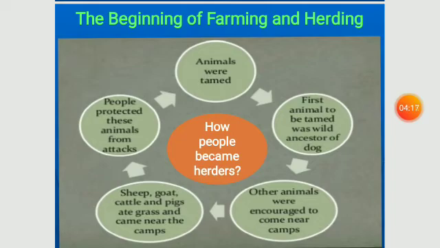Sheep, goat, cattle, and pigs ate grass and came near the camps. Third, the people protected these animals from attacks. In this way, they started rearing or herding the animals. Why was the ancestor of the wild dog the first tamed animal? Because it helps them for hunting.